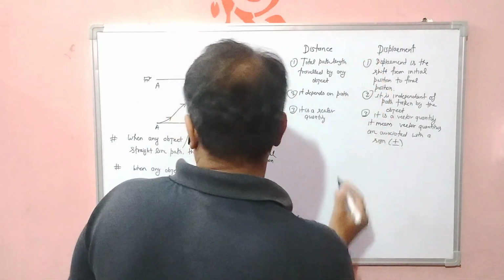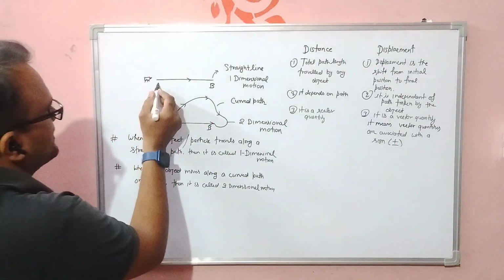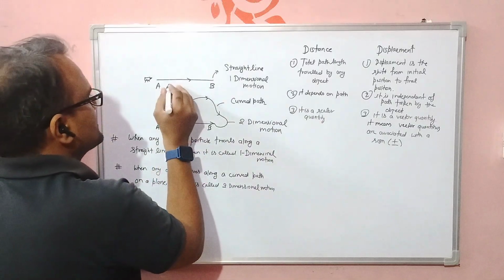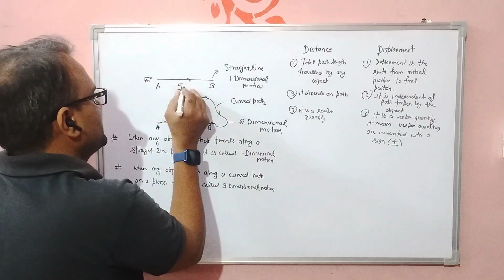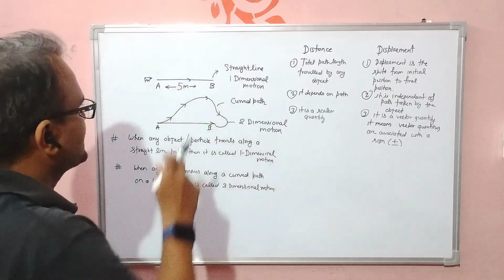Now let's come to this point. When the insect travels from A to B along a straight line, suppose this distance is 5 meters.